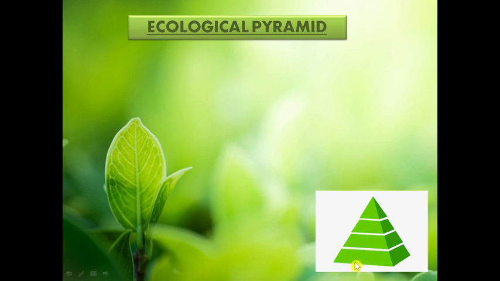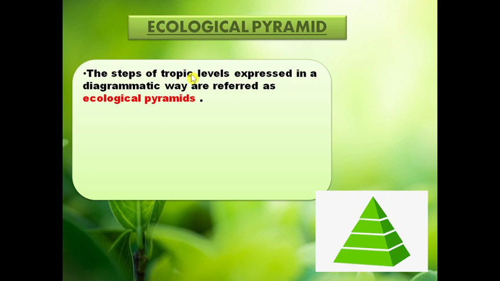It means that starting from the producer, one finds a regular decrease in properties and characteristics such as number, biomass, and energy. When such a phenomenon is represented graphically, this relationship assumes the shape of a pyramid with a broad base and a pointed apex. Such pyramids are known as ecological pyramids. So the steps of trophic levels expressed in a diagrammatic way are referred to as ecological pyramids.